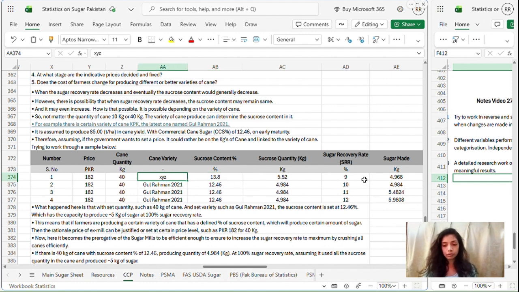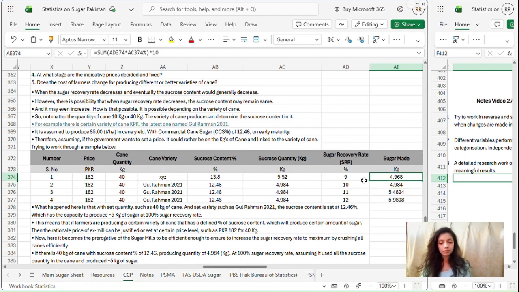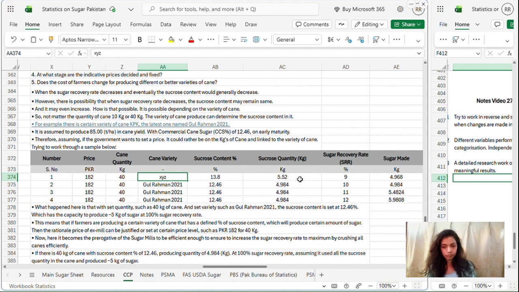So even when the sugar recovery rate decreases from 10 to 9, the sugar made is going to remain the same. See, 4.984 to 4.96, so almost the same. So even when the sugar recovery rate decreases, if the cane variety is made better, the sucrose content may remain more or less the same, or it produces the same amount of sugar.